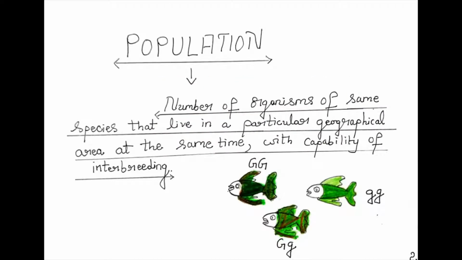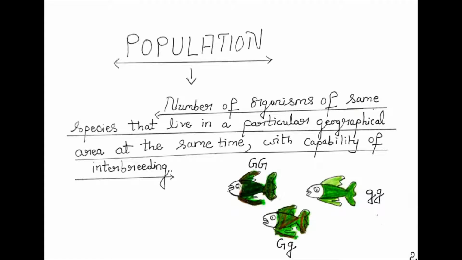To understand Hardy-Weinberg law, first let us understand the definition of a population, because we are dealing with population genetics. In biology, a population is all the organisms of the same group or species who live in a particular geographical area and are capable of interbreeding.